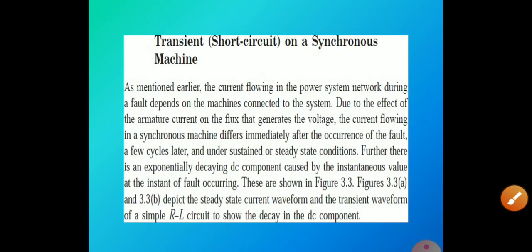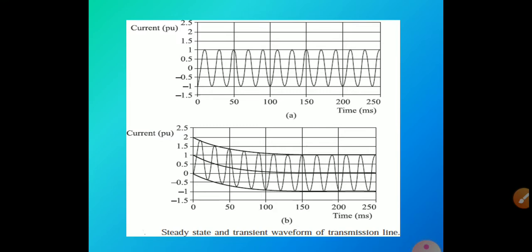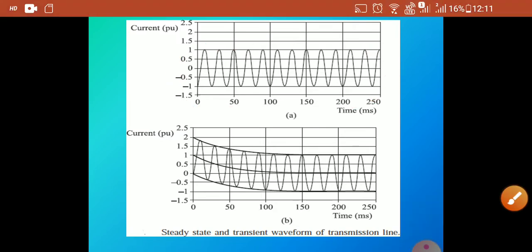The next topic is the transient, that is a sudden short circuit which occurs on a synchronous machine. A synchronous machine may be either a generator or a motor. Due to the effect of armature current on the flux, it generates the voltage. The current flowing in the synchronous machine differs immediately after the occurrence of the fault, and a few cycles later it is called the sustained or steady state condition. Further, there is an exponentially decaying DC component, which is caused by the instantaneous voltage value at the instant of the fault occurring. This figure depicts the waveform for the RL circuit. This is the steady state current waveform, and this is the transient response.